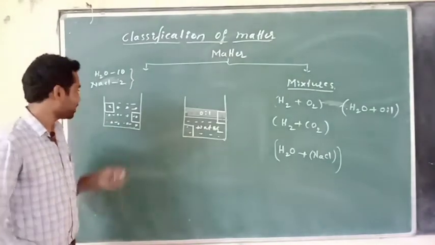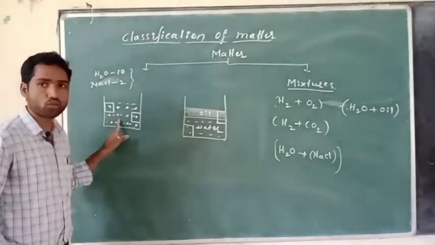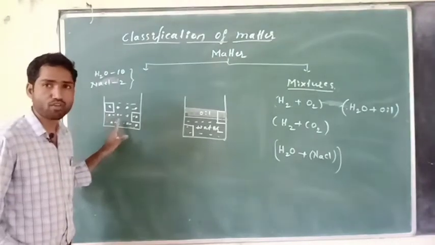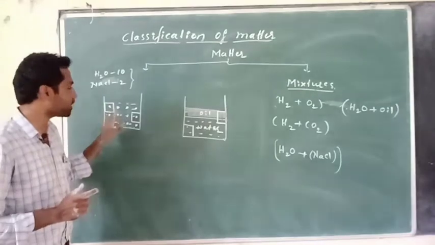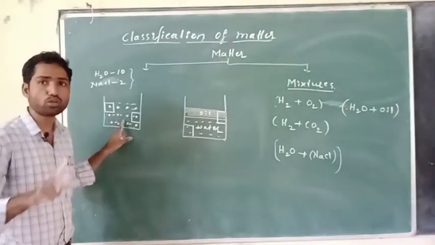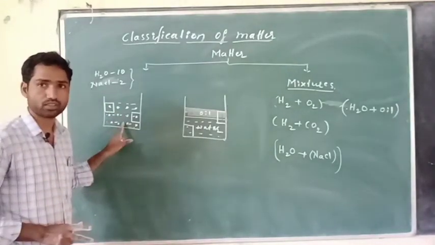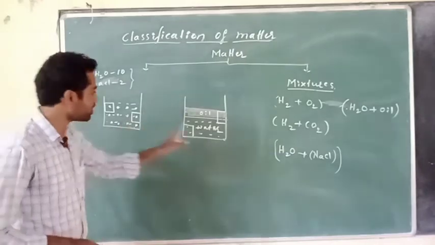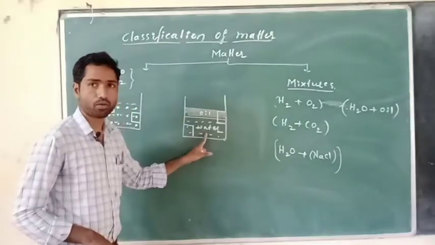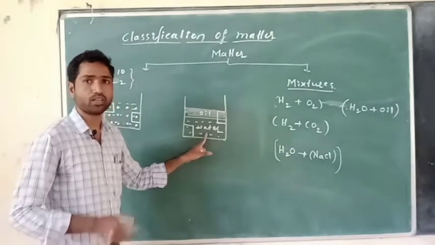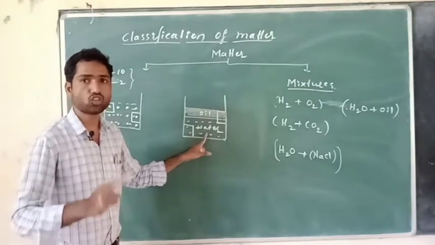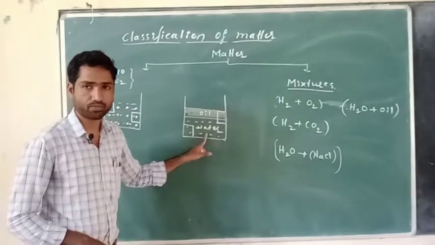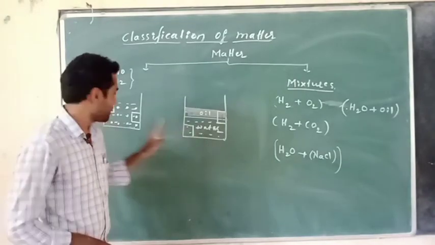In this type of mixtures, the composition and the properties are uniform throughout the mixture, right? In water and oil type of mixtures, the composition and the property are not uniform throughout the mixture, right?